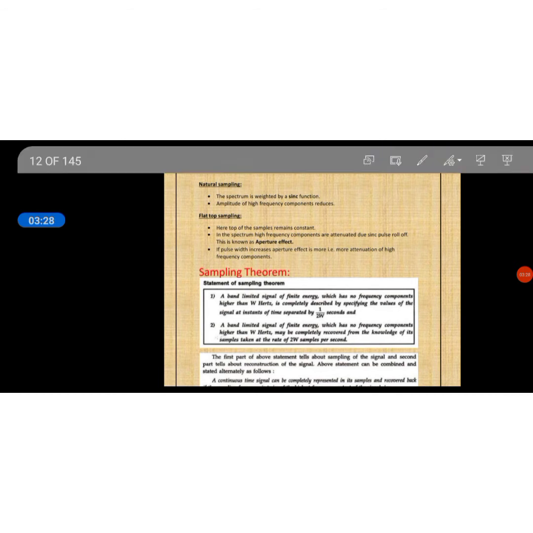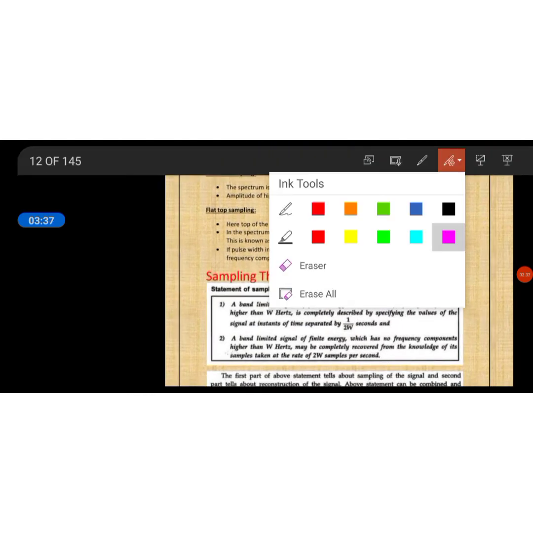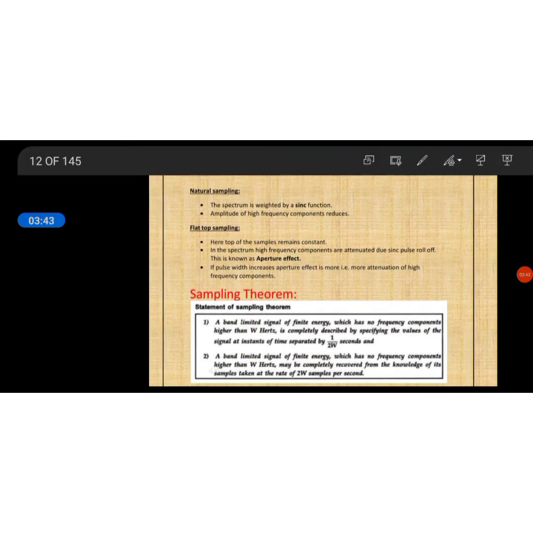Natural sampling means the spectrum is weighted by a sinc function. This is your analog signal and this is your sinc function.